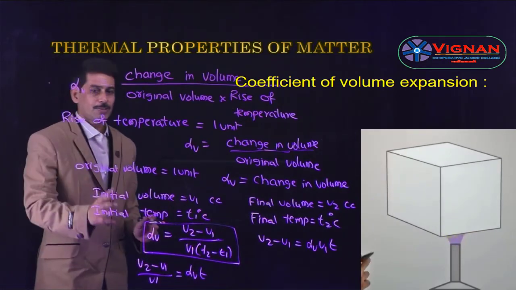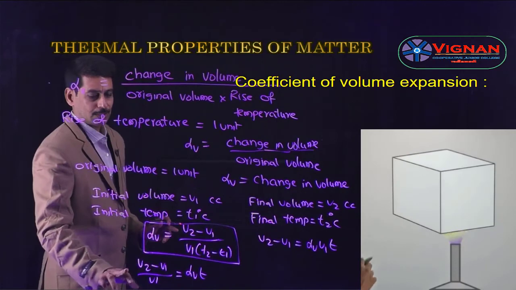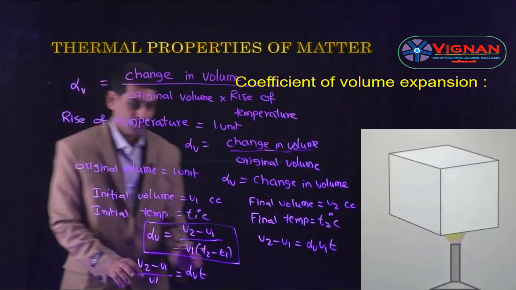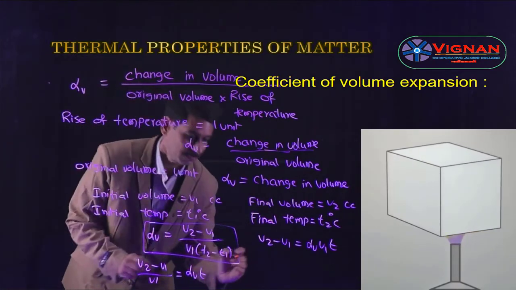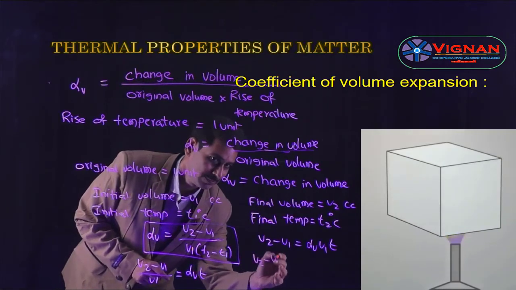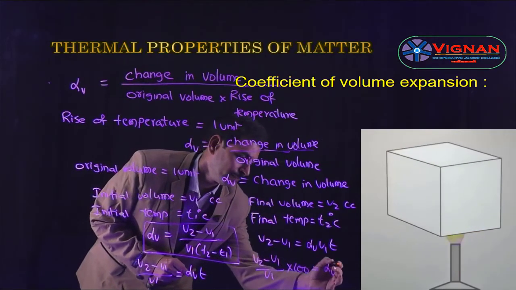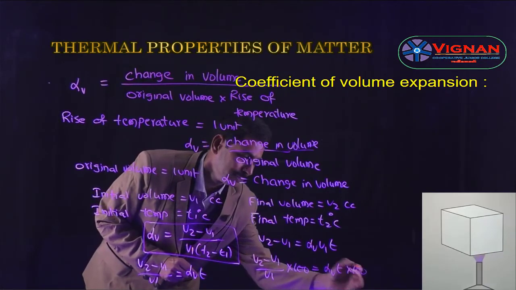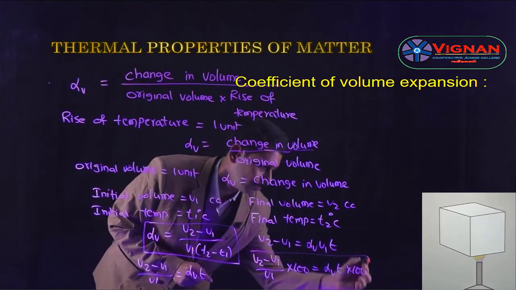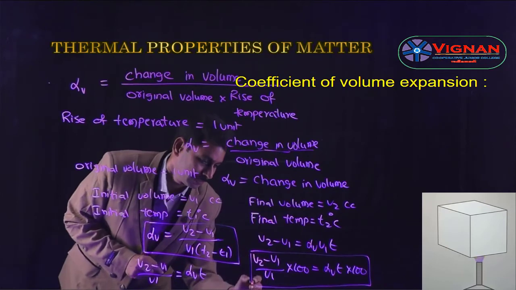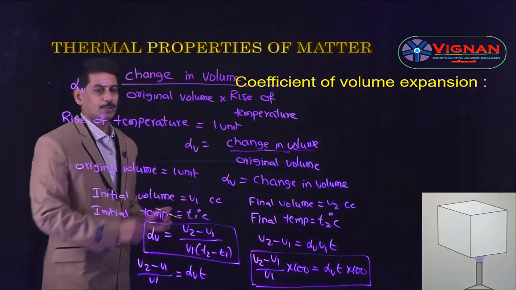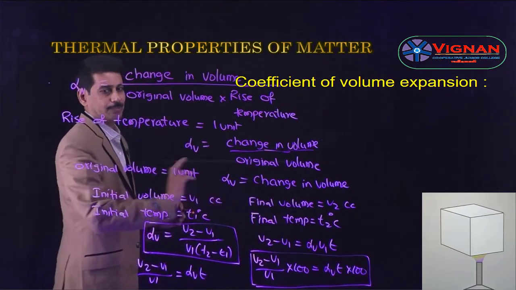So it can also be defined as the fractional change in volume per unit rise of temperature. So the percentage change in volume from this expression is (V2 minus V1) by V1 into 100 is equal to alpha V T into 100. This is the expression for percentage change in volume. So in the problem the percentage change in volume is given and we are going to use the expression to find the value of alpha V.